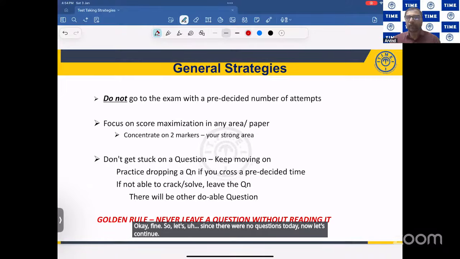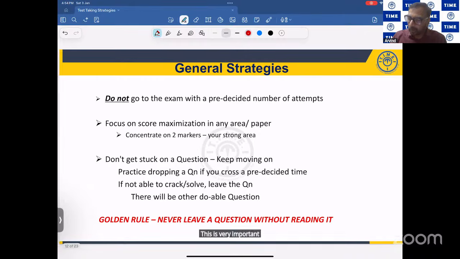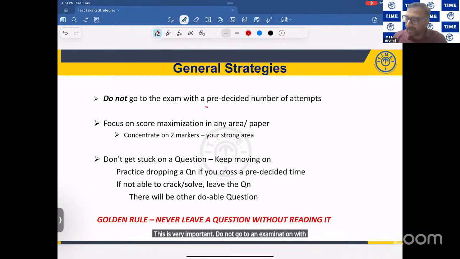Now let us look at the general strategies. And friends, as I told you, I'll take about the next half an hour to talk about the strategies and various important points. Some of the important points I kept towards the end. Now, this is very important: do not go to the examination with a pre-decided number of attempts.